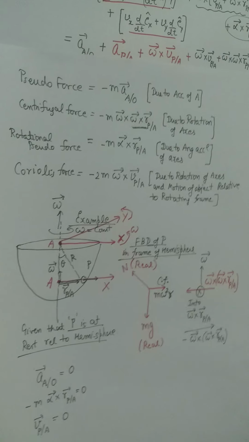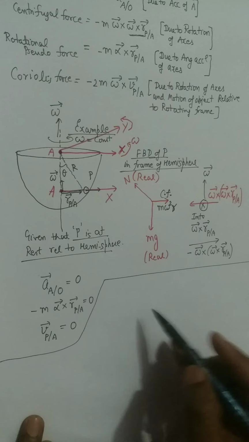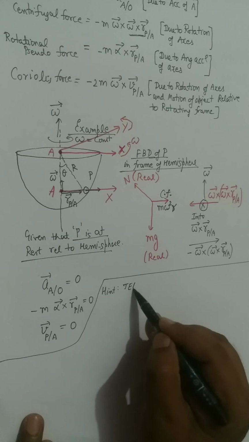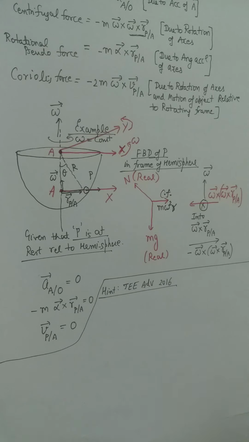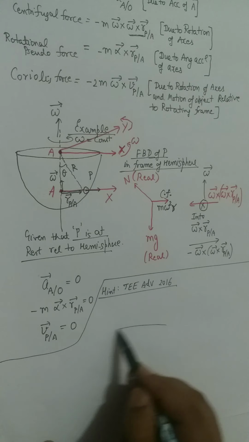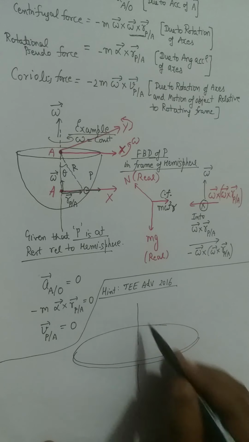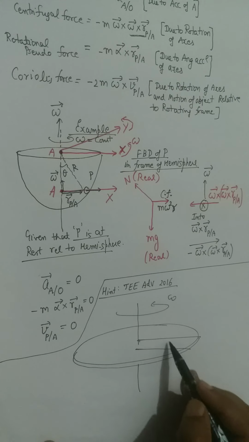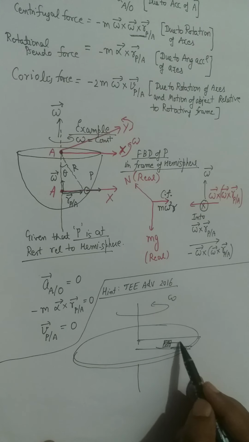So further questions based on this topic can now be solved. I will give one more hint for the JEE Advanced 2016 question. In that question, there was a table which was rotating like this. There was a groove in that table, and a block was sliding. A block was moving like this.